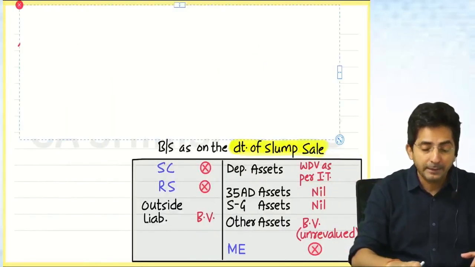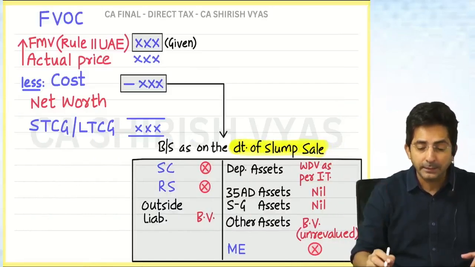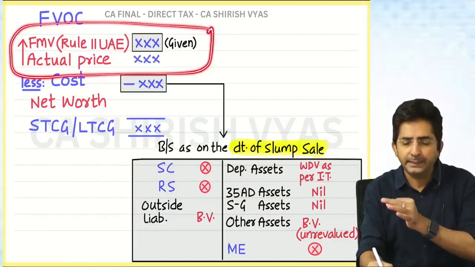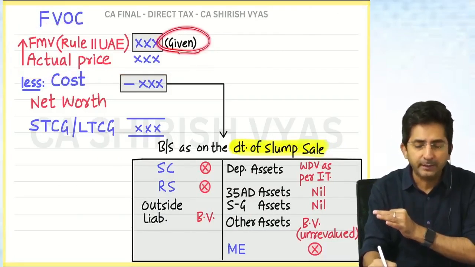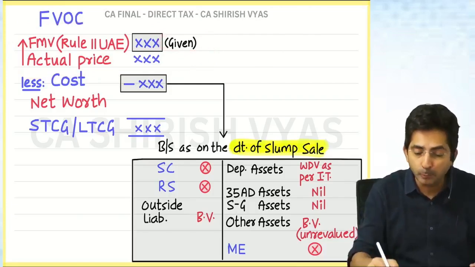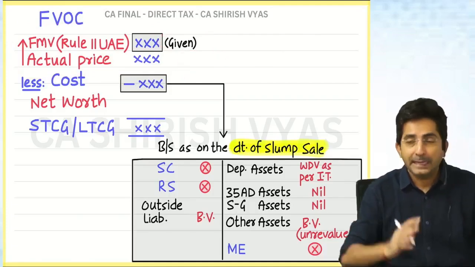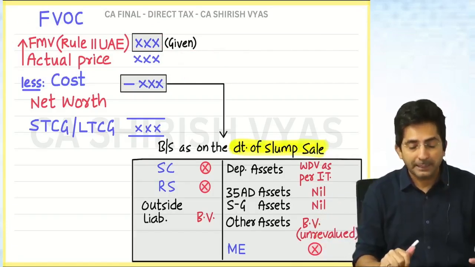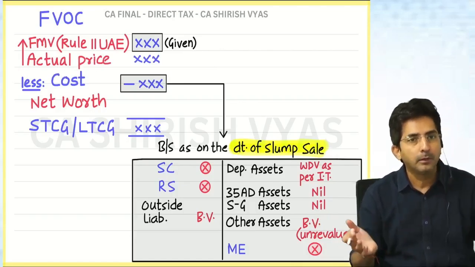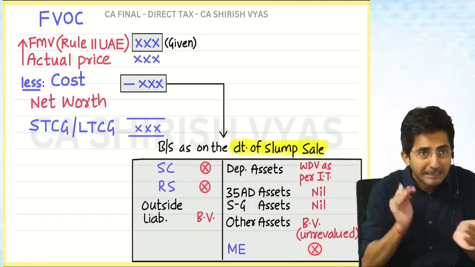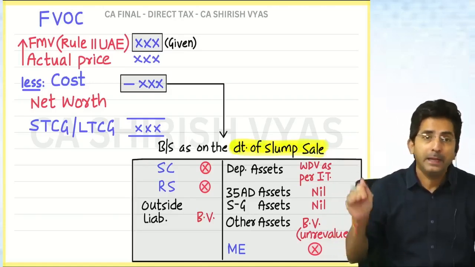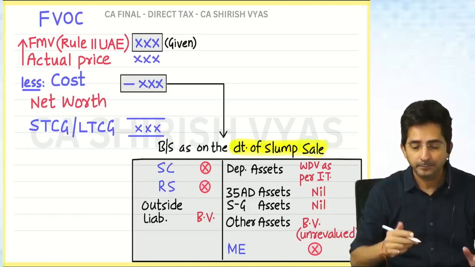Whichever is higher. Look at the screen. Either you take FMV as per Rule 11UA, which for a CA Inter student will be given, and compare with the actual price. In my example, actual price is 1 crore. And then whichever is higher. That means if your actual price is higher, then no problem. But if you are showing small, then ignore actual price. We will take FMV as per Rule 11UA. In short, whichever is higher.